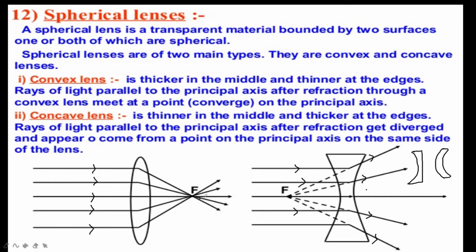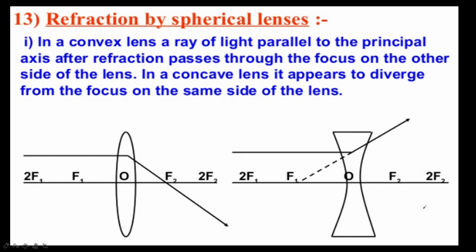Here it is a real focus. Converging lens or convex lens has a real focus, whereas concave lens has a virtual focus.